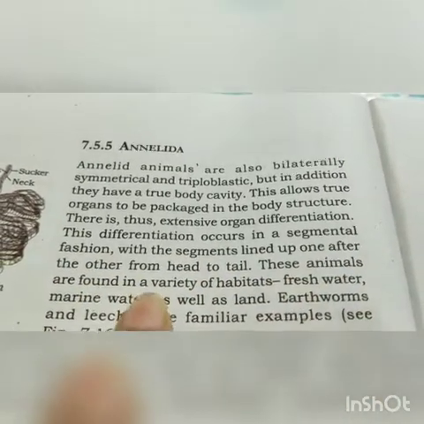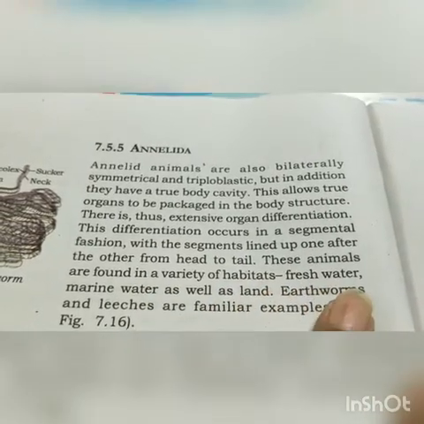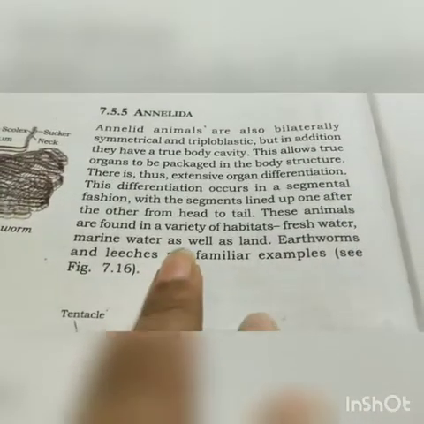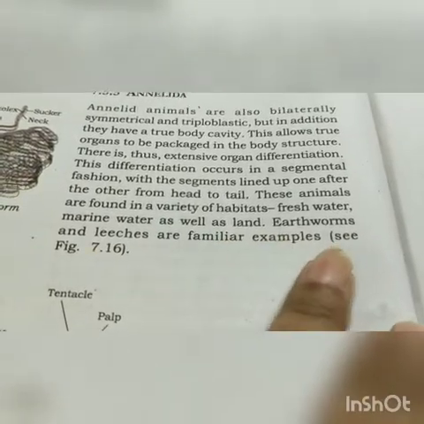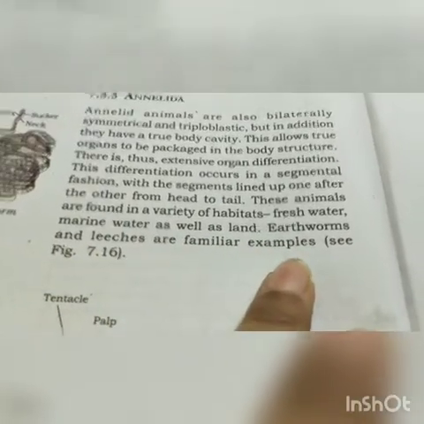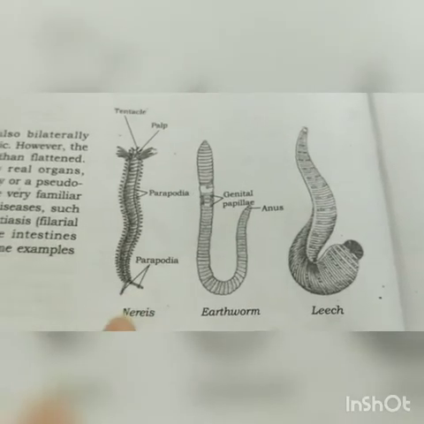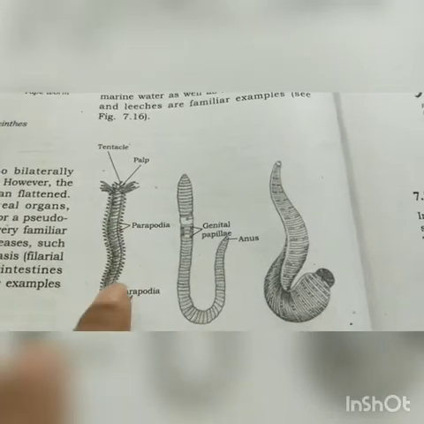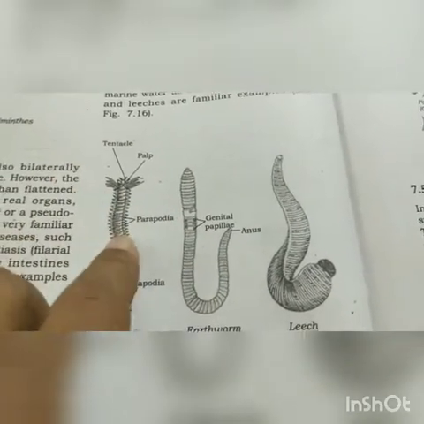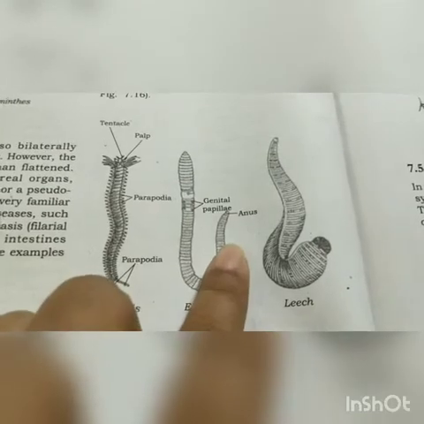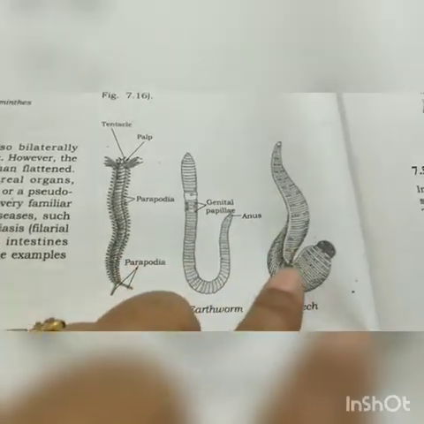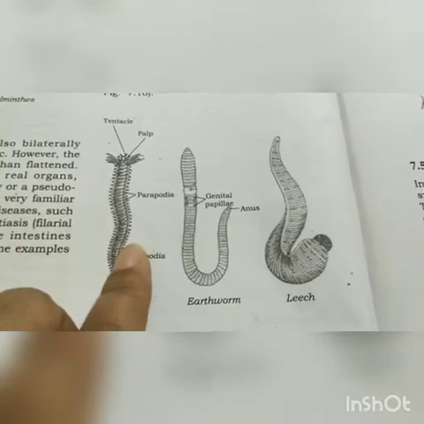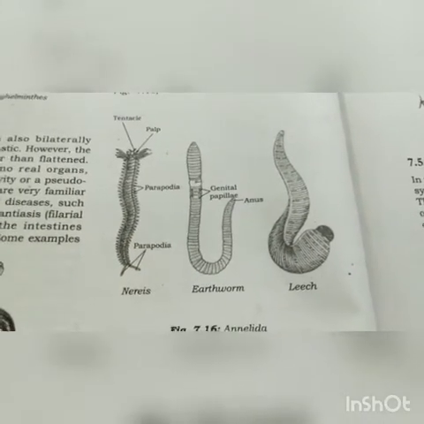These animals are found in a variety of habitats: freshwater, marine water, as well as land. Earthworm and leech are familiar examples. Look here, this is a Nereis. Maybe sometime you have seen this one. This one is the earthworm, most of you know about the earthworm. Leech, you know about the leech. So these are the Annelida organisms, Annelida group.